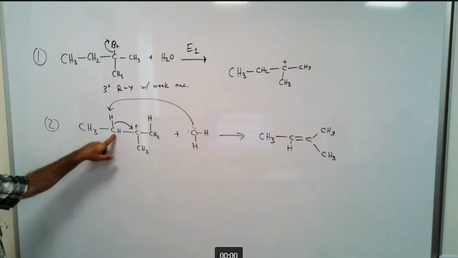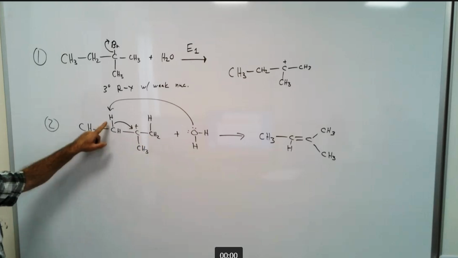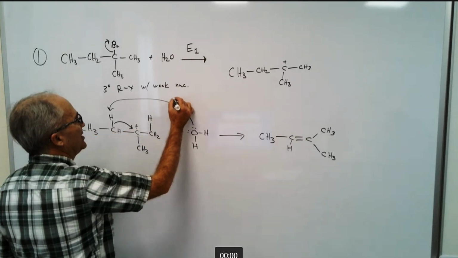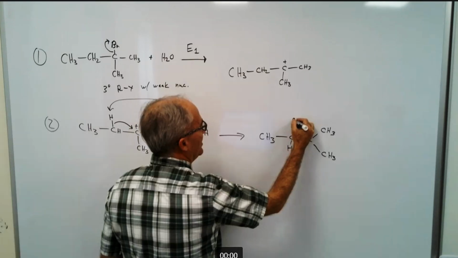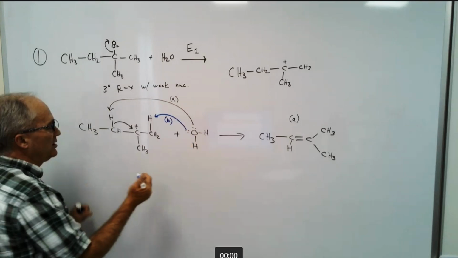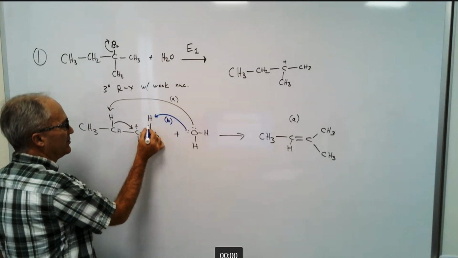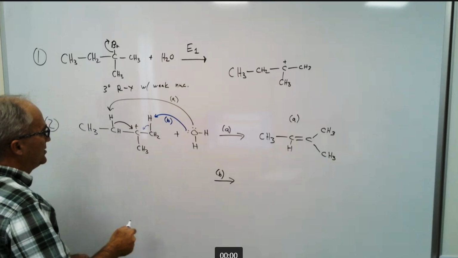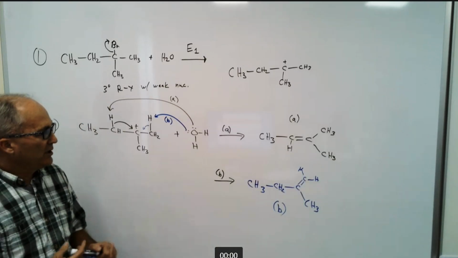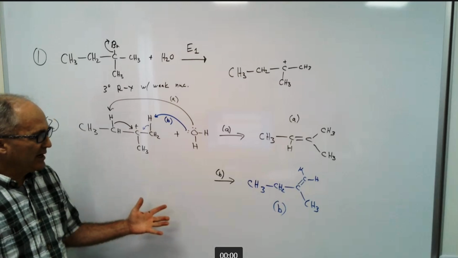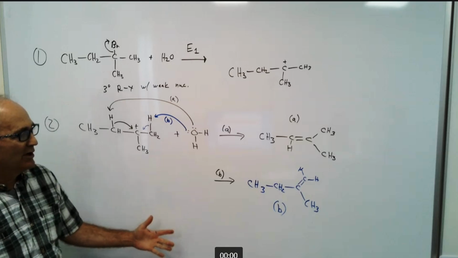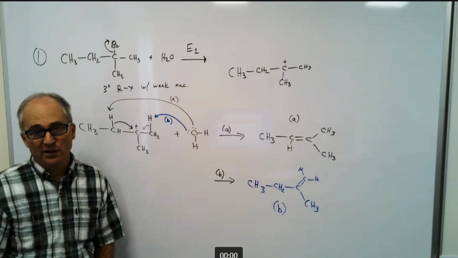Now notice I drew these all funky. Look at this. I drew those hydrogens sticking up in the air for a reason. Let me just label this one A, and I'll label this structure A. But what if, instead, and then of course these electrons would jump down, that gives rise to a slightly different product. So there are our 2 elimination products, 2 different alkenes. And now we'll figure out why we get more of one than the other.